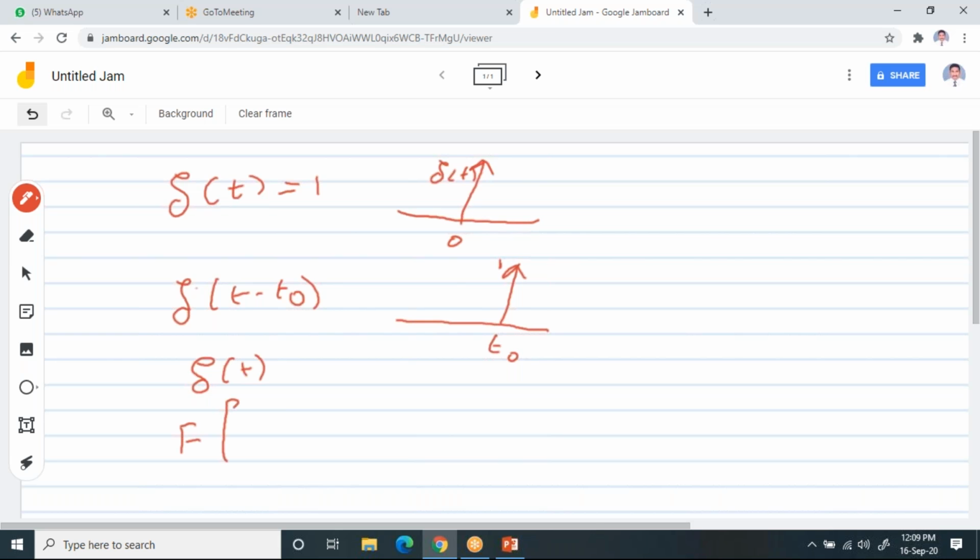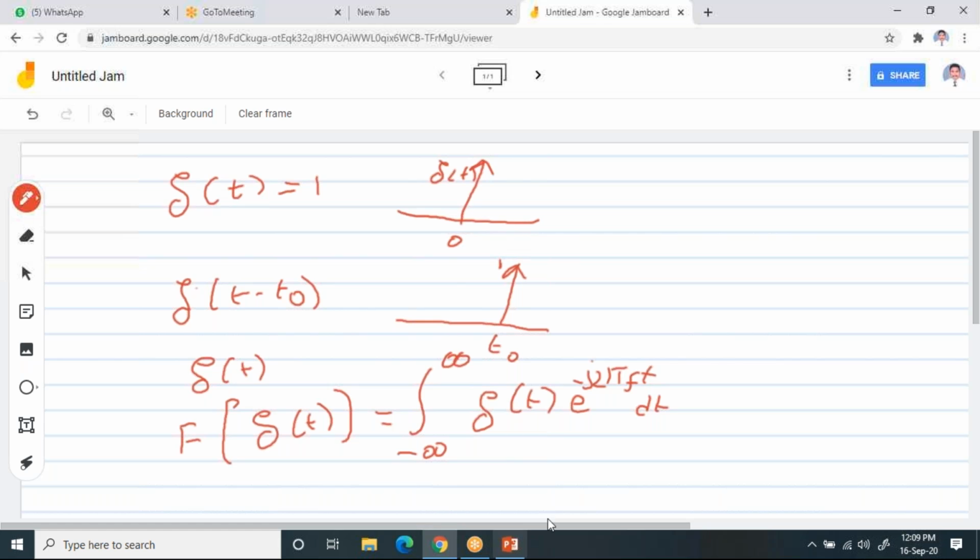So if I write the Fourier transform of del of t, you can write integral minus infinity to plus infinity, your function is del of t e power minus j2 pi ft dt.